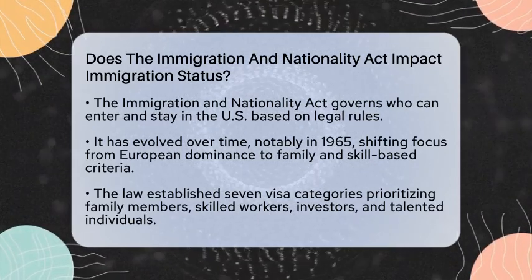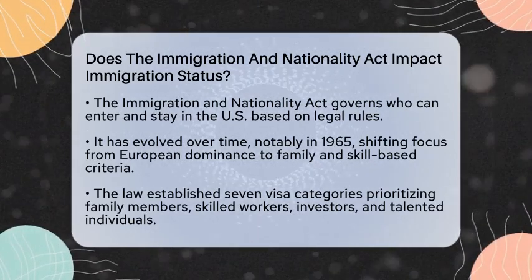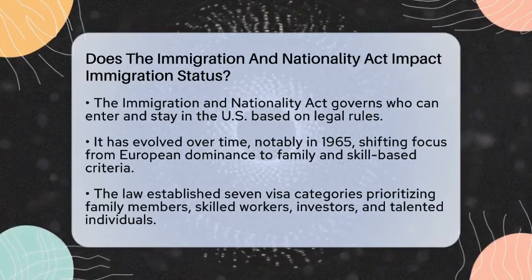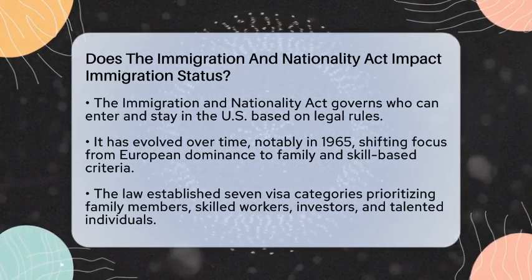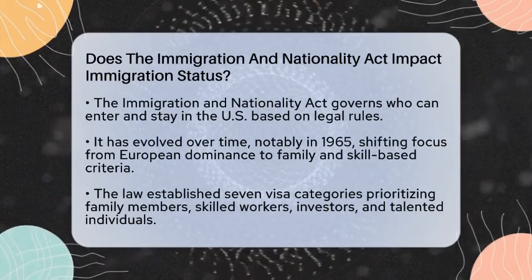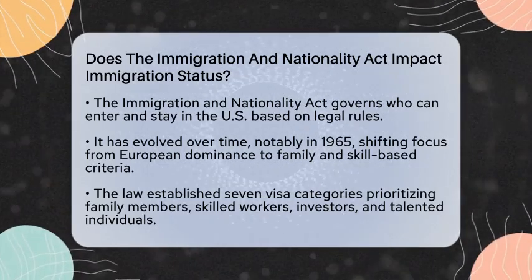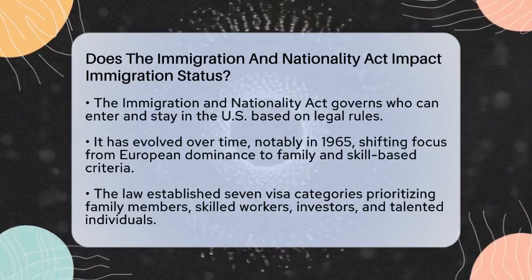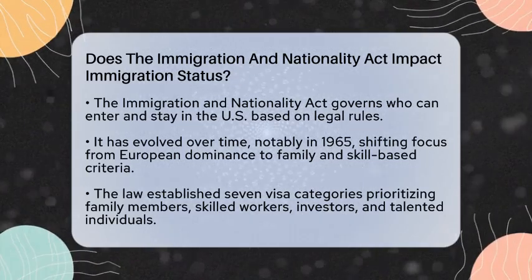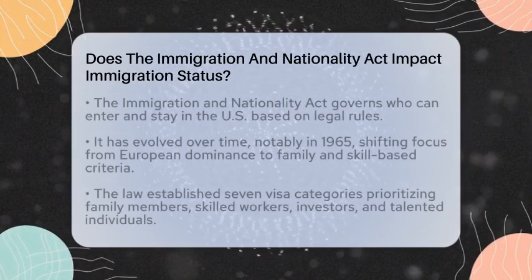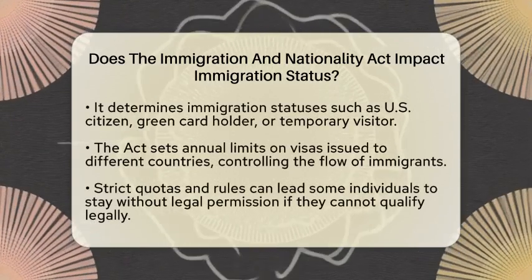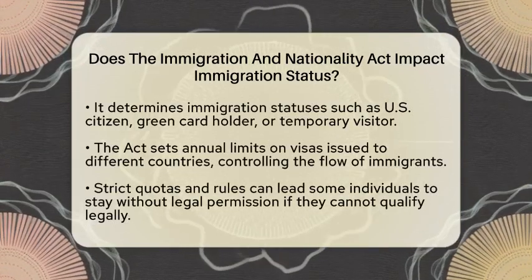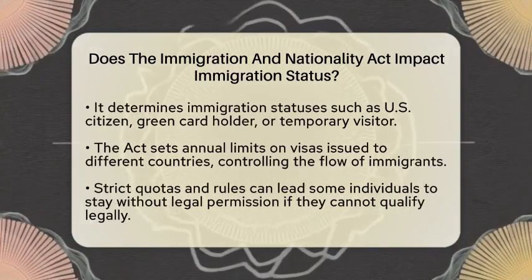This law has changed over time, especially in 1965, when it replaced old rules that favored people from Europe. Instead, it started focusing on family connections and skills. The law created a system with 7 categories for visas. These categories prioritize family members of U.S. citizens and lawful permanent residents. They also favor skilled workers, investors, and people with special talents.